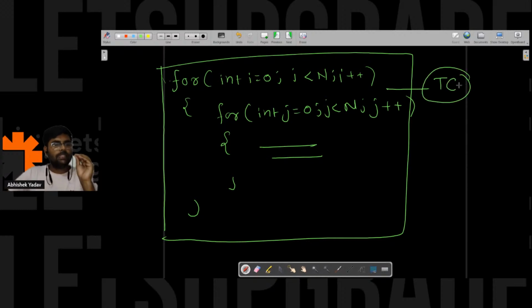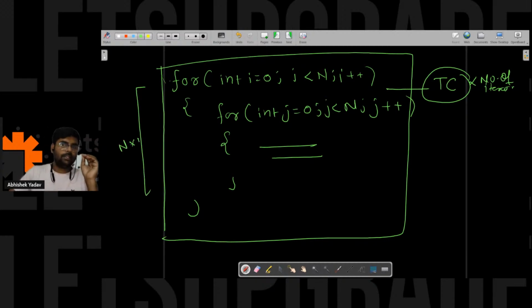Again, time complexity is directly proportional to the number of iterations. N into n. Everyone is clear? If you have any doubt why n into n, please write in the chat, and I will explain that part also.